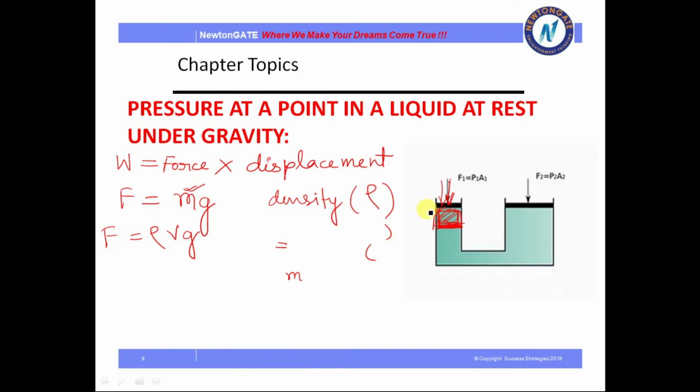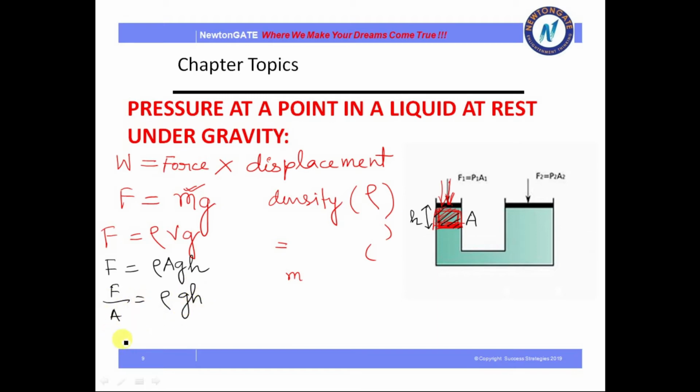So in this case, suppose this is the height displaced, suppose this is h, and the area, suppose it is A. So we can say F equals rho into A into g into h. Okay, rho A g h. Right? This is the thing. So now if I take this area to the left side, what will happen? F by A equals rho g into h.